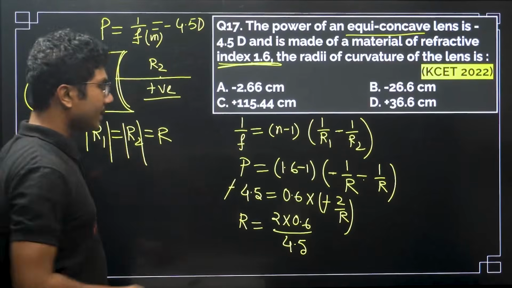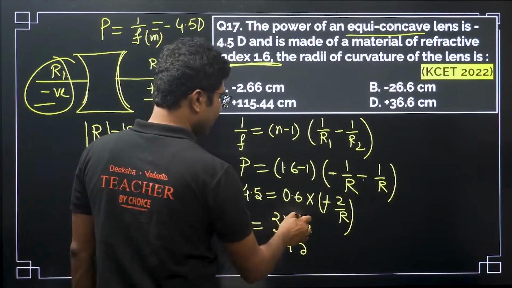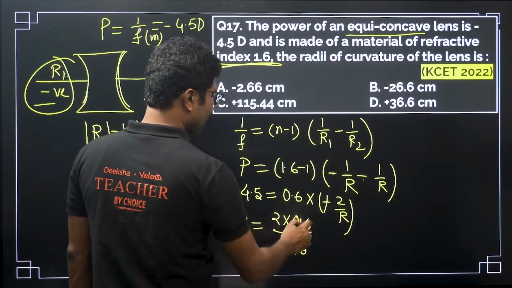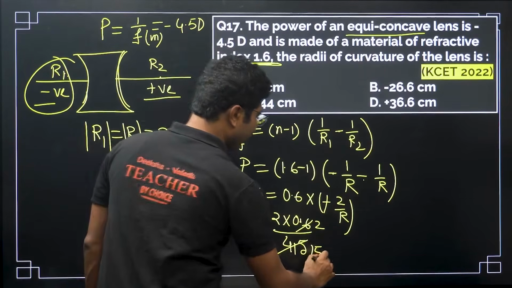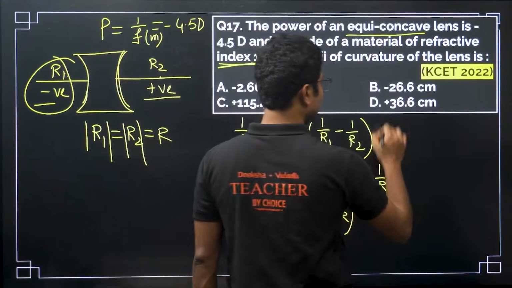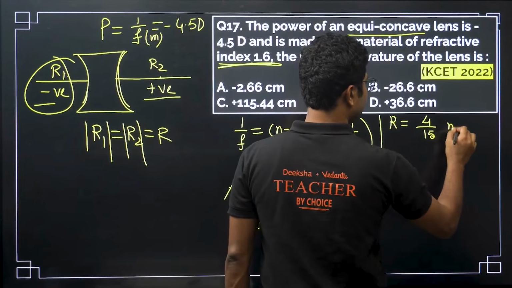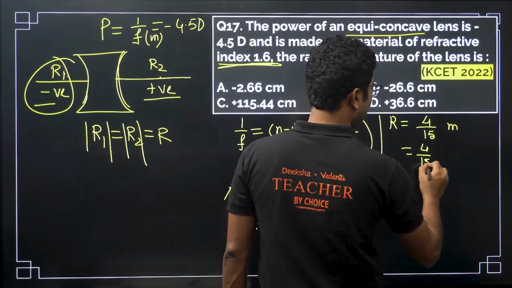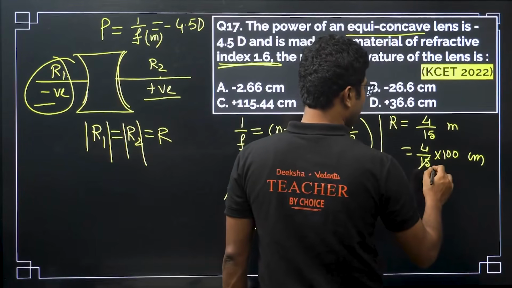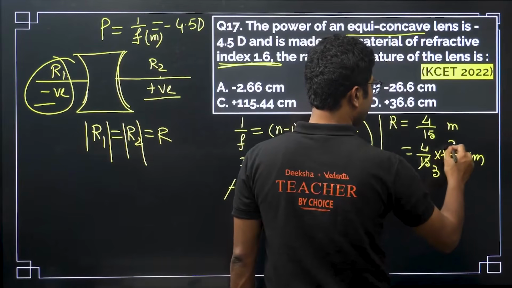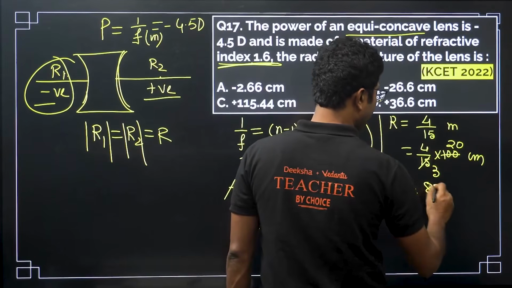So we have to convert it into centimeters by multiplying by 100. But let's simplify this first. The decimal goes away, 3 2s are 6, 3 15s are 45. So we get r equals 4 by 15 meters, or 4 by 15 into 100 centimeters. 3 5s are 15, 5 20s are 100, so it will be 80 by 3.